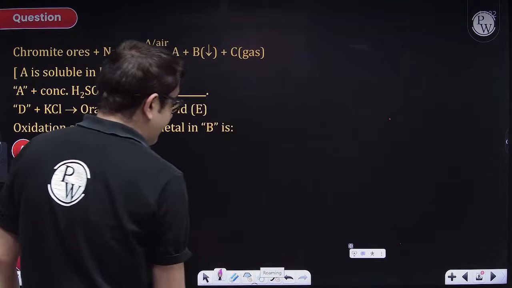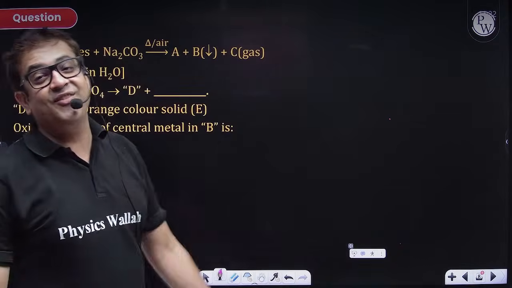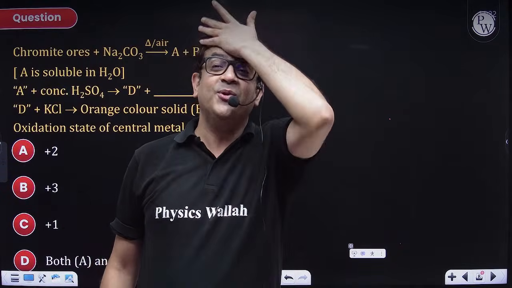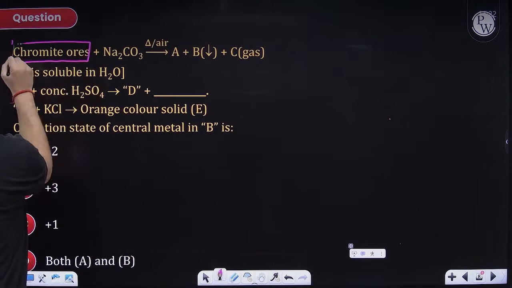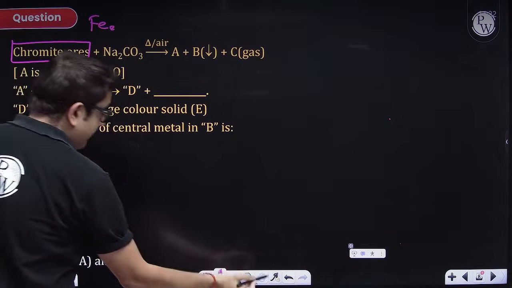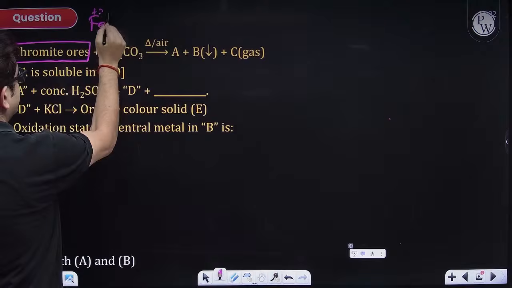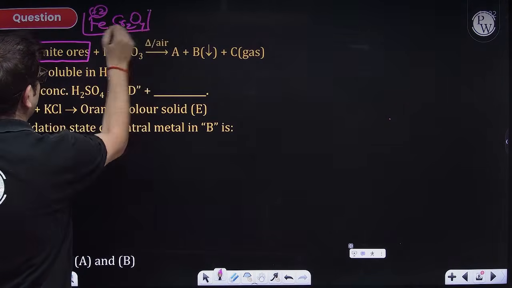71% of the students have answered B. So good. Now let us explore this very beautiful and interesting fact of NCERT. The chromite ore. What is this chromite ore, sir? FeCr2O4, because Fe is in +2 oxidation state, and Cr2O4 is 2 minus. So this is my chromite ore.